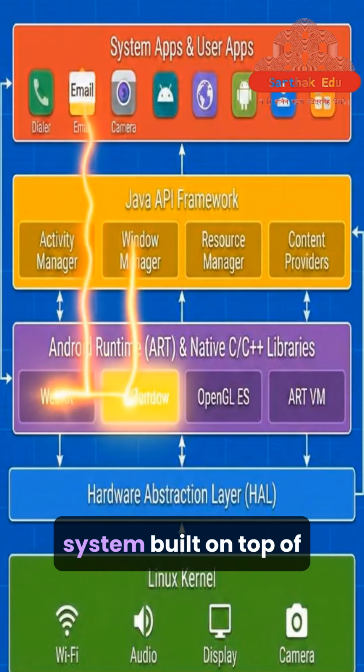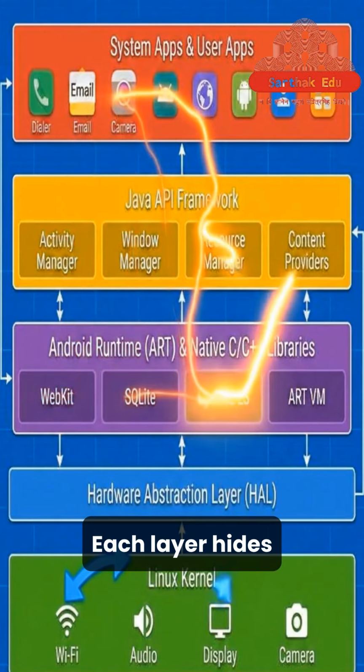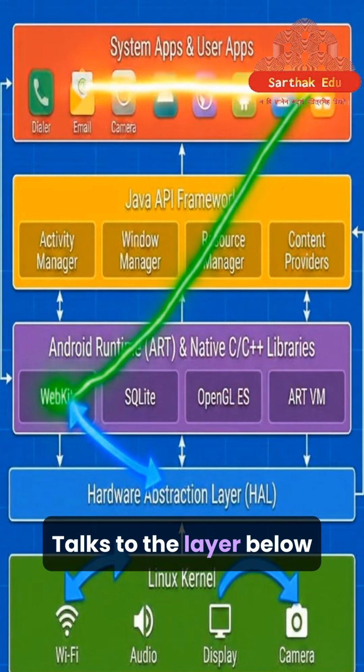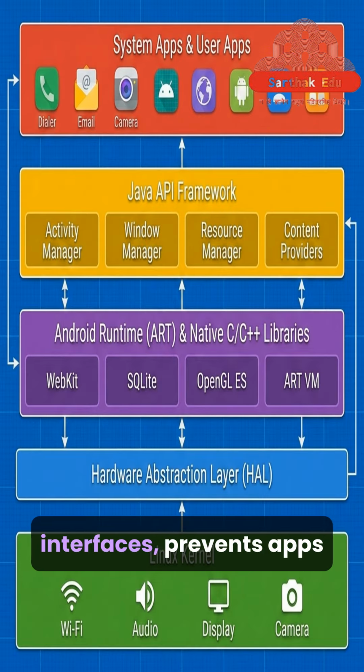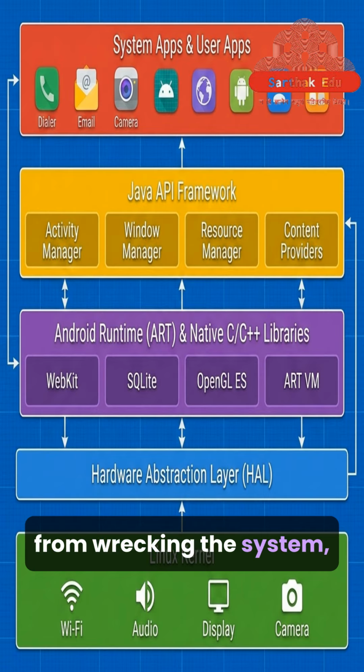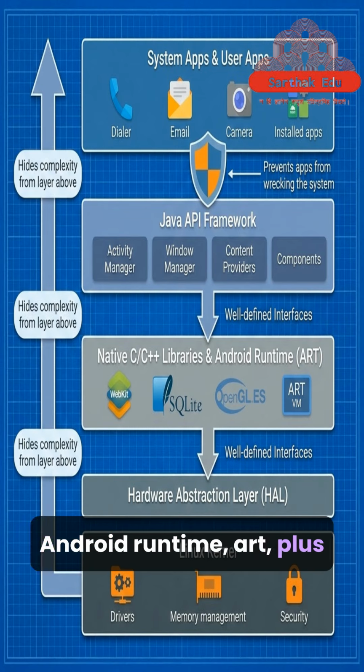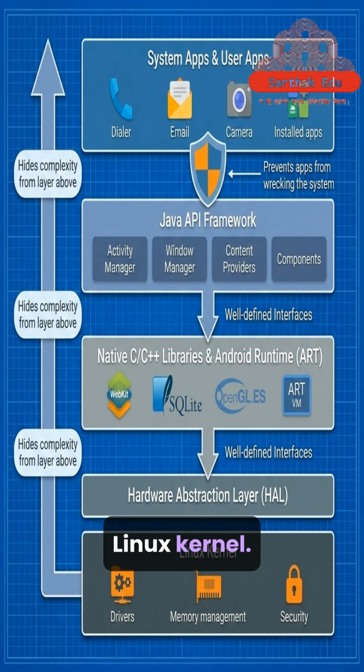Android OS is a layered system built on top of Linux. Each layer hides complexity from the layer above, talks to the layer below through well-defined interfaces, and prevents apps from wrecking the system. Very important. The 5 main layers of Android OS: Apps, Application Framework, Android Runtime (ART) plus native libraries, Hardware Abstraction Layer (HAL), and the Linux Kernel.